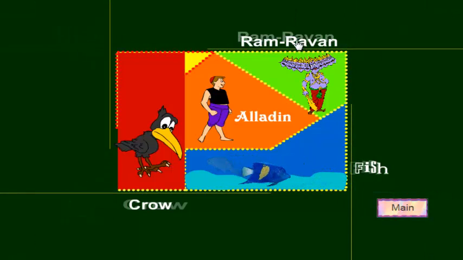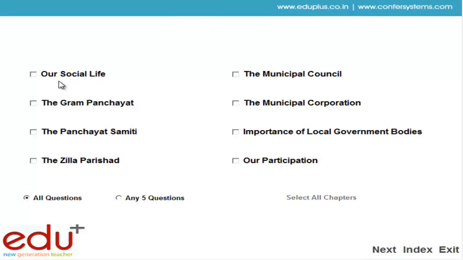In this game, all chapters are given, and you have to select one or more topics. Also, two options are given: the first is all questions and the second is any 5 questions. You select the second option, any 5 questions, and the topic is the Gram Panchayat.